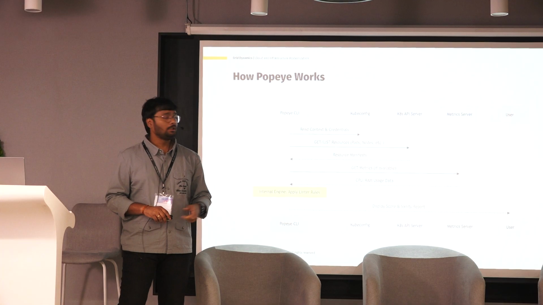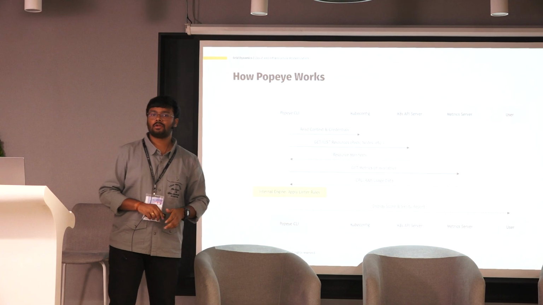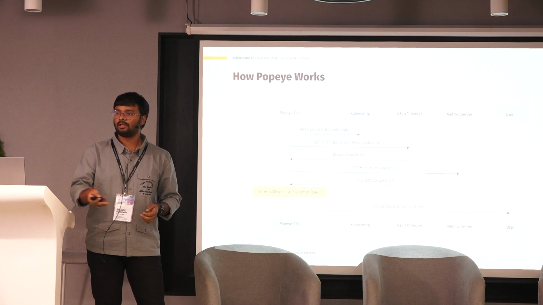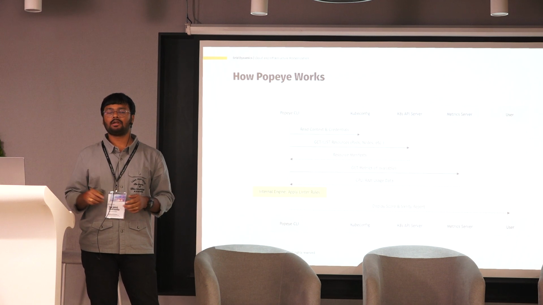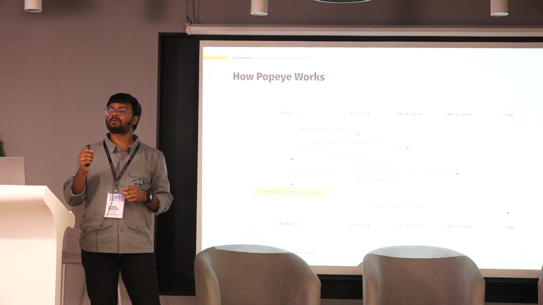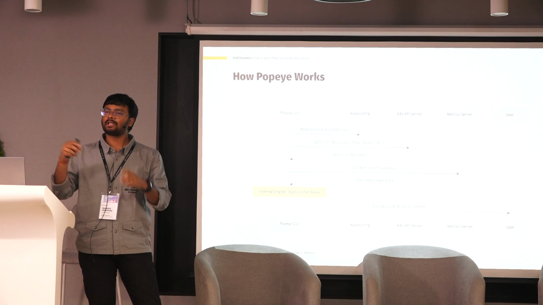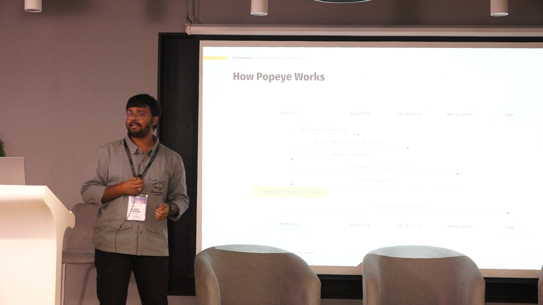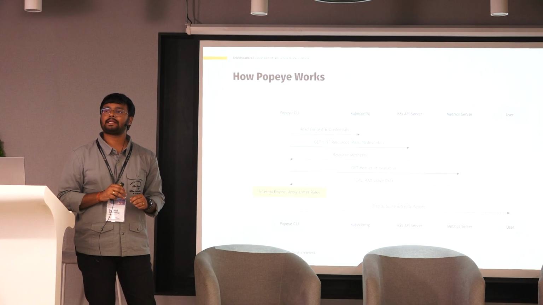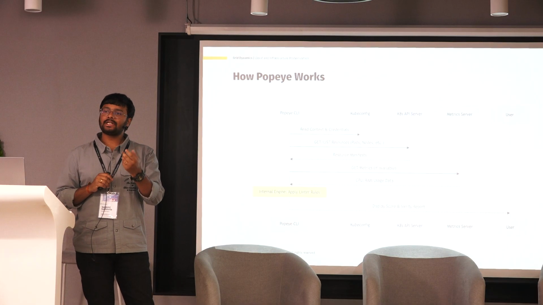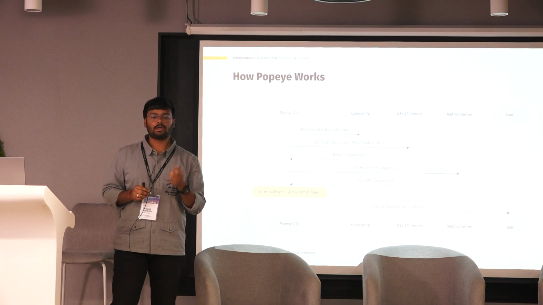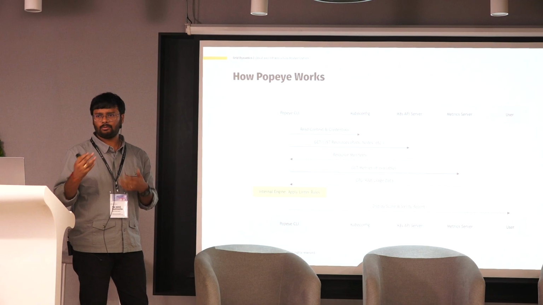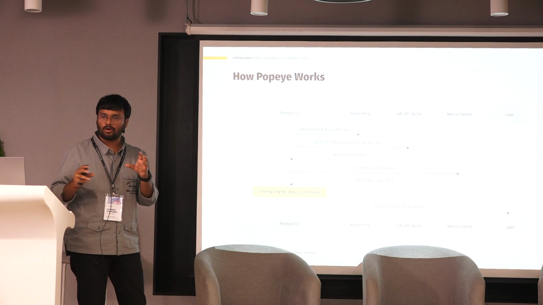And one more thing it will do is contact the metrics server. If you don't know about the metrics server, it's a simple service which runs as part of the kube-system namespace. It keeps monitoring the resources and provides resource metrics like CPU and memory usage. So it will also get the resource utilization of all these resources that are running as part of the cluster. With that, it will calculate which resources are under-provisioned and which are over-provisioned. With that, we can adjust all these things.